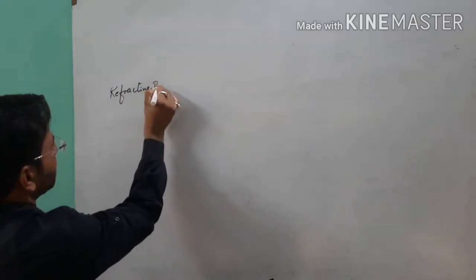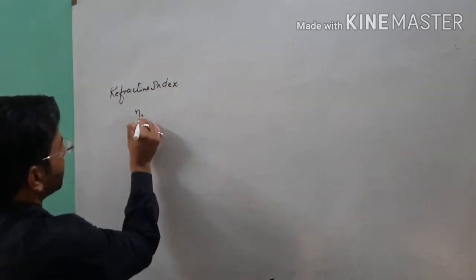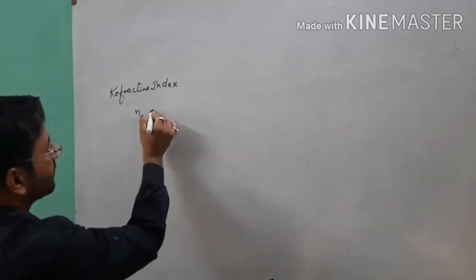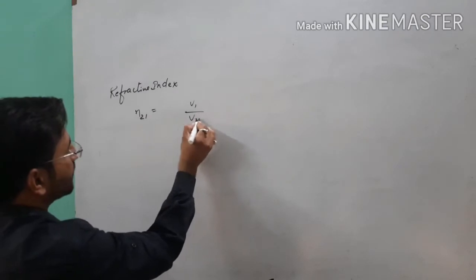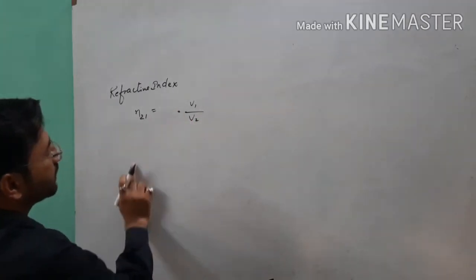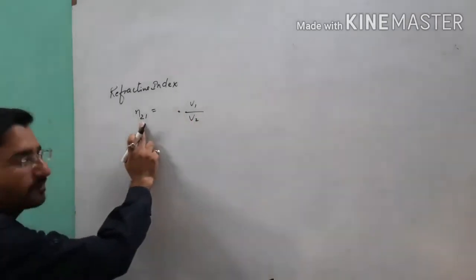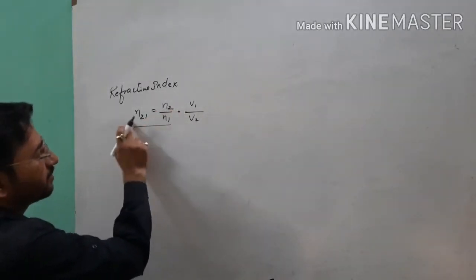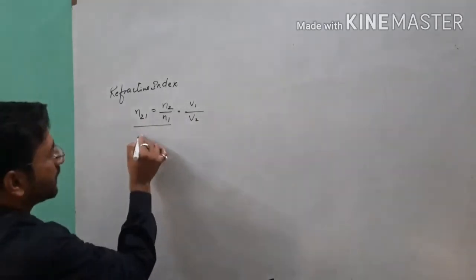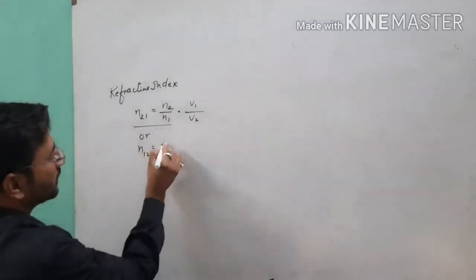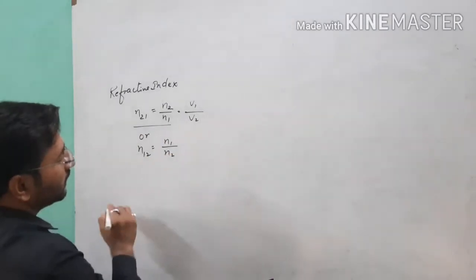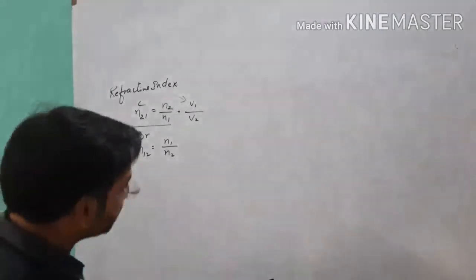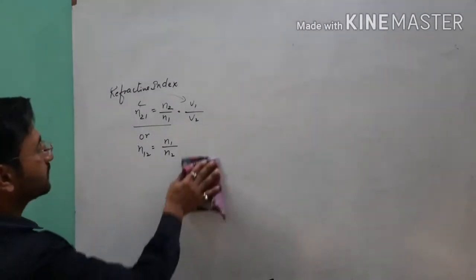as we know that relative refractive index N21, from the definition which I have written here, is equal to V1 over V2. But initially when we write this N21, it is the refractive index of second medium with respect to first medium. So I can use N2 by N1. This is the basic meaning of N21, or if you want to write N12, it will be equal to N1 over N2. So in terms of velocity, when we want to show this formula, I will use the term absolute refractive index.